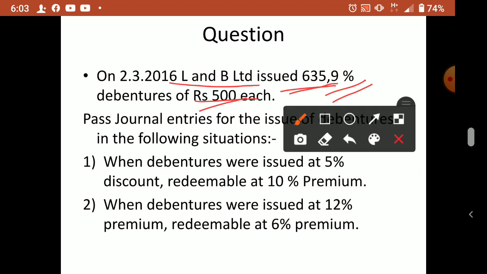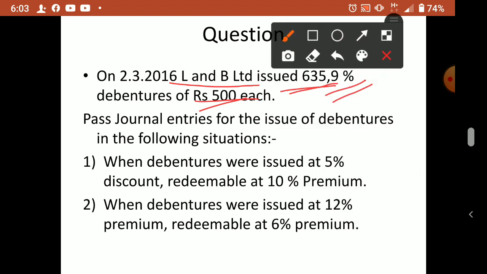One is when debentures were issued at 5% discount, redeemable at 10% premium. Issue time discount is a loss for the company, and redemption time premium is also a loss for the company. You know that we are collecting less amount and giving them more amount, so both are a loss for the company.